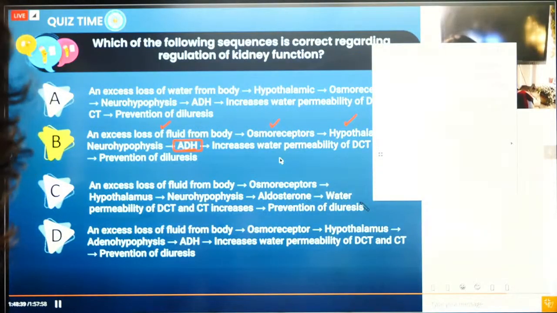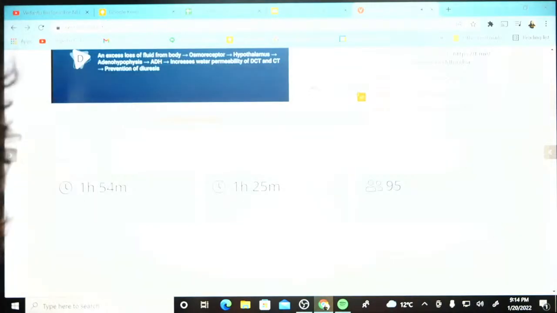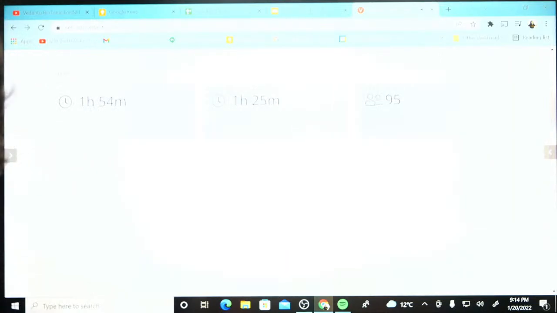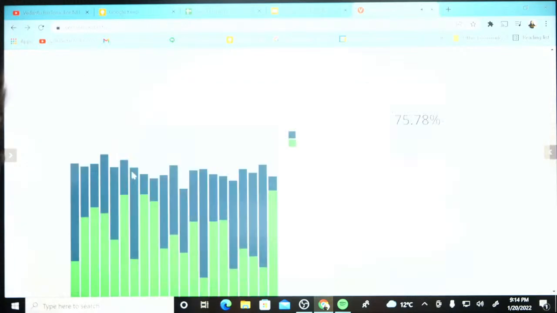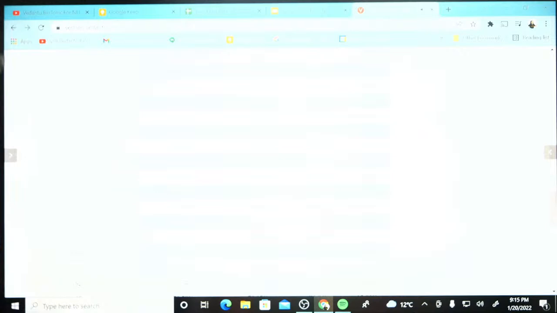Ask doubts in the class, get unmuted in the class. See here, never more than 100 students. Every day I show a new lecture, never more than 100 students. See the number of quizzes, see the engagement, see the number of quizzes in the class. You won't even be able to count how many quizzes there are in the class. Can you see it? Can't you see this?